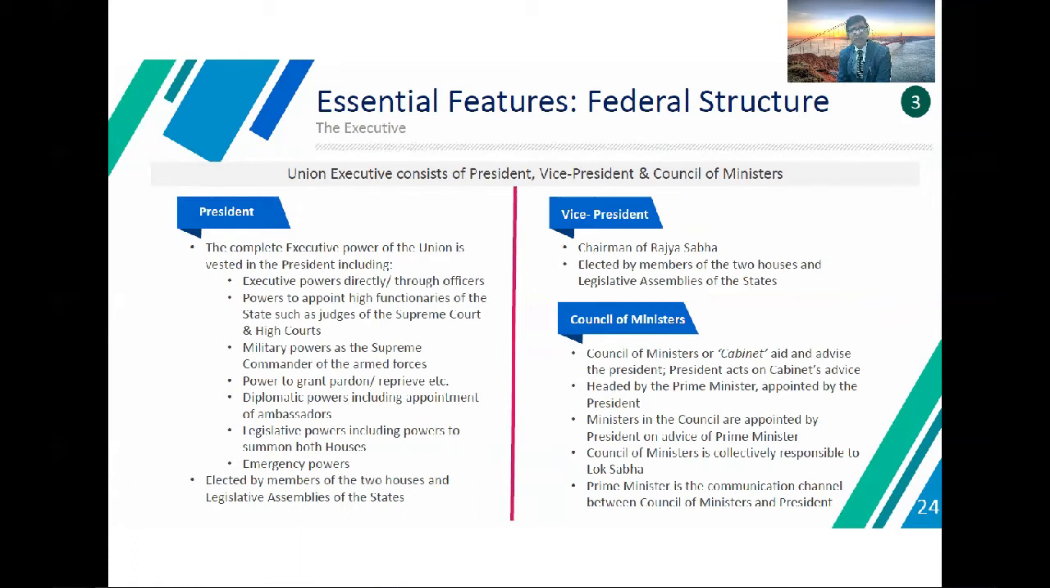Especially in the case of the Vice President, he is the chairman of the Rajya Sabha, elected by members of the two houses and legislative assemblies of the states. The Council of Ministers or cabinet aids and advises the President, who acts on the cabinet advice headed by the Prime Minister, appointed by the President. Ministers in the council are appointed by the President on the advice of the Prime Minister. The Council of Ministers is collectively responsible to the Lok Sabha. The Prime Minister is the communication channel between the Council of Ministers and the President.